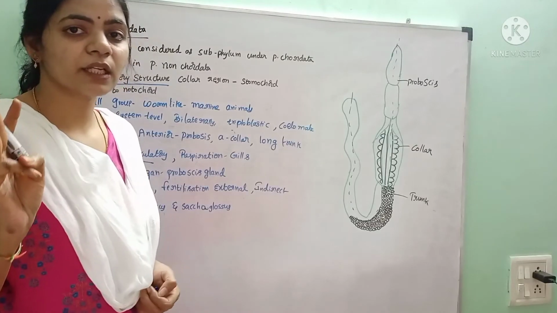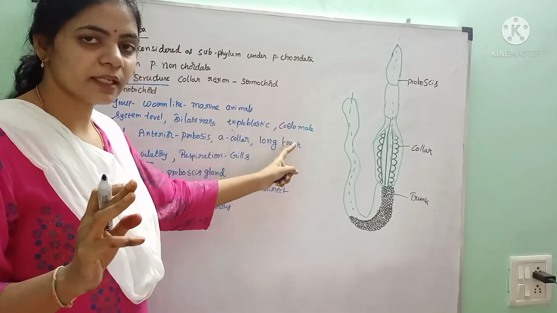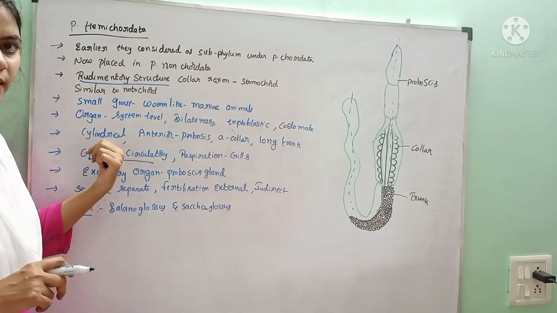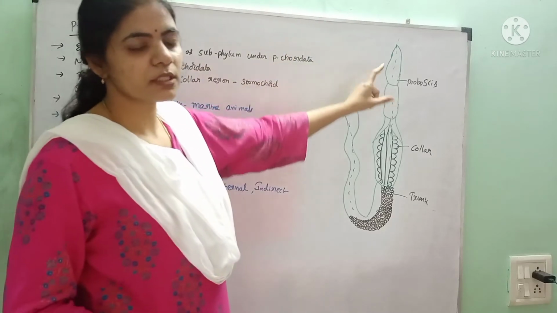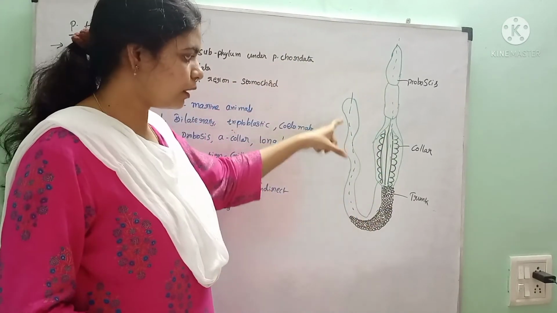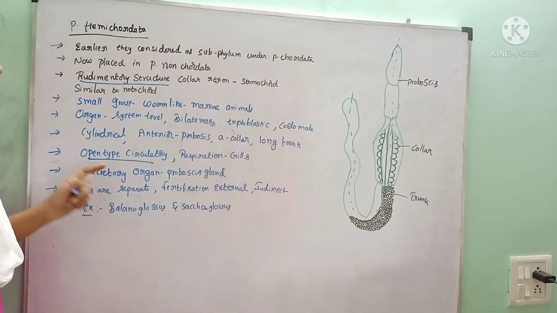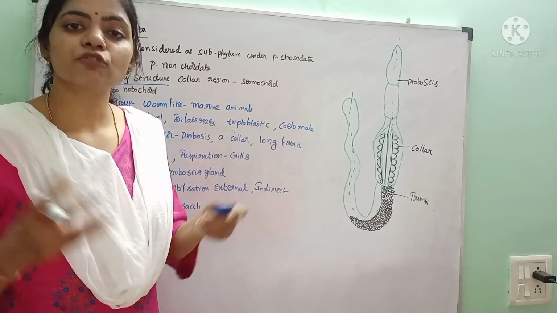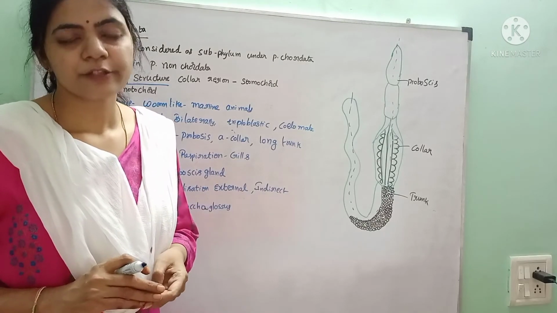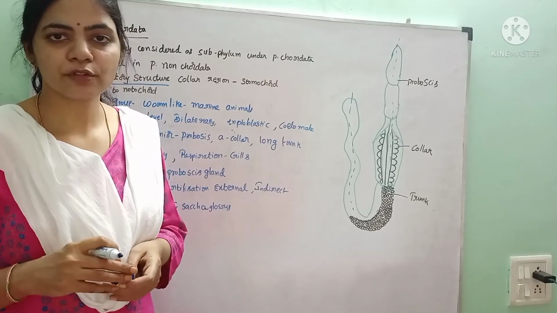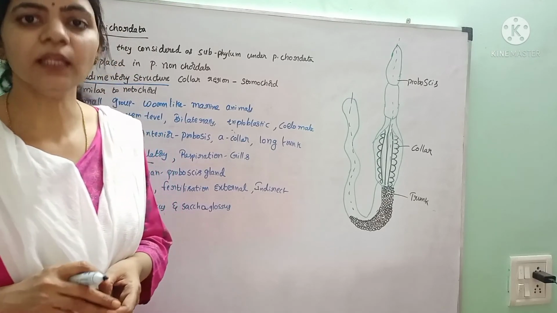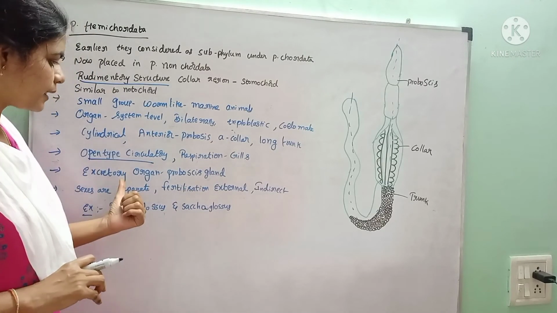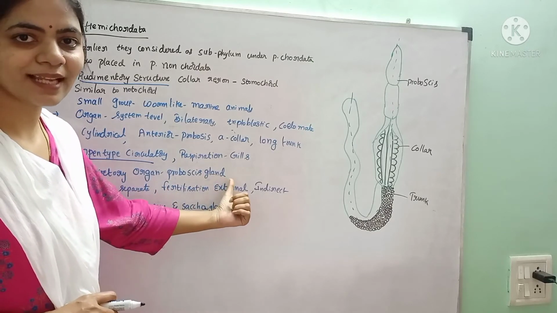They have a triploblastic nature that consists of 3 layers, and they contain coelom in the body cavity, and hence they are coelomates. The body is cylindrical, divided into anterior proboscis, collar and long trunk as the main parts, and they have an open type of circulatory system. Open type of circulatory system means what? There are no blood vessels, so the blood from the heart directly flows through all the body parts without any closed vessels. And the respiration is by means of gills, and excretory organs are called proboscis glands.